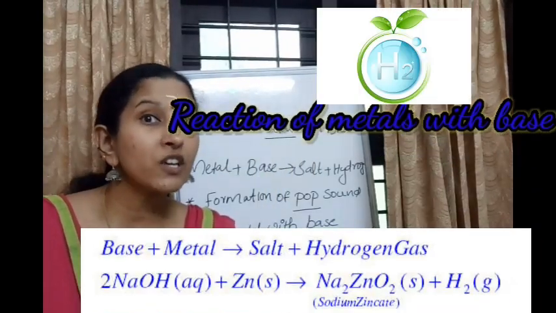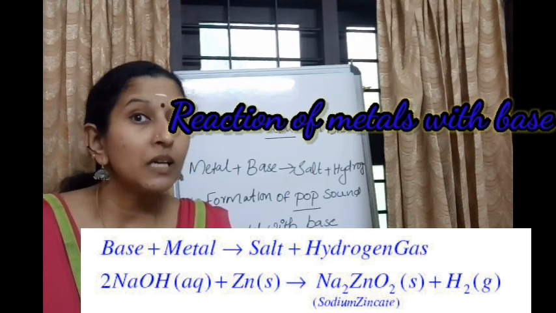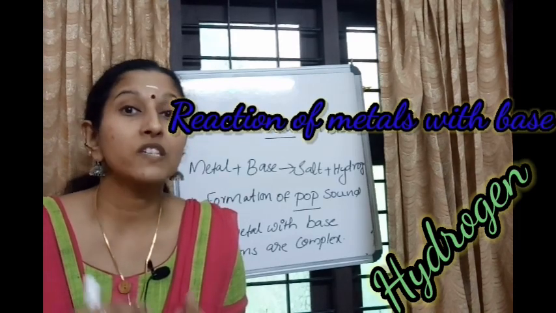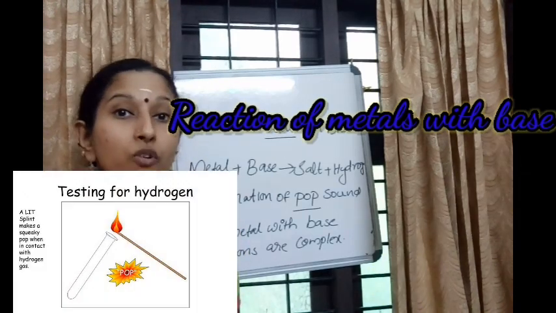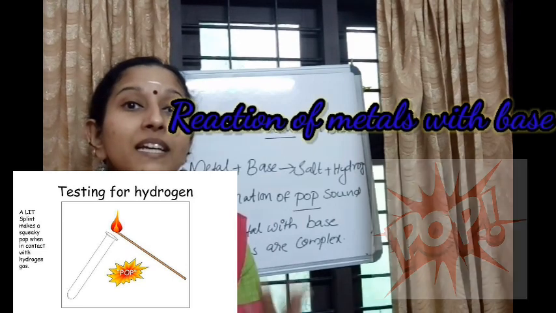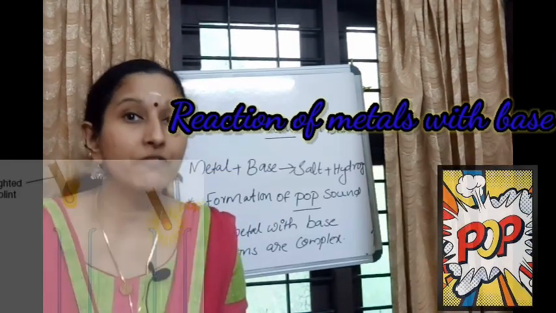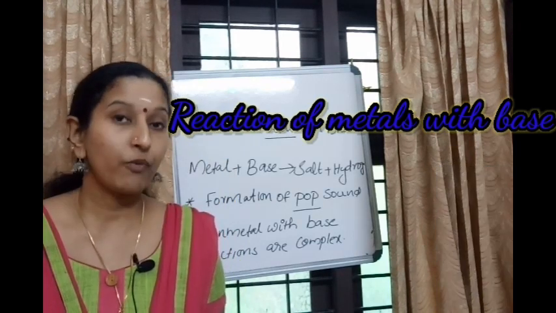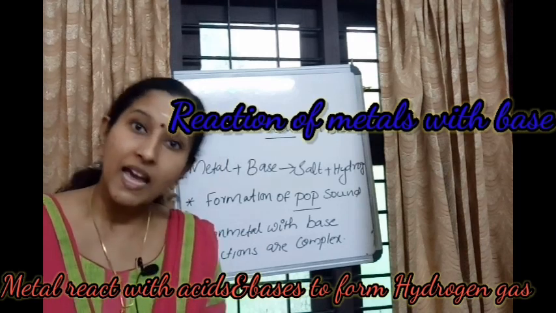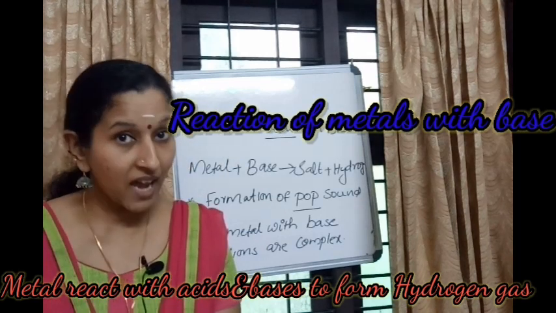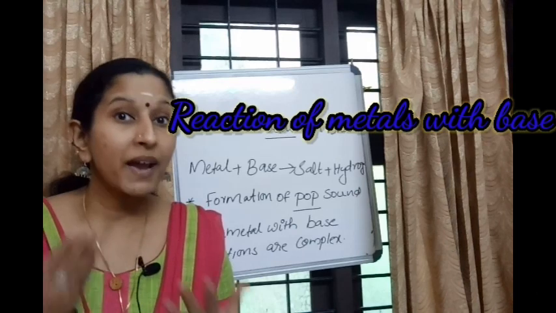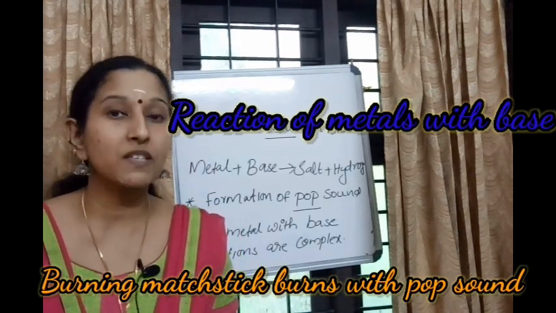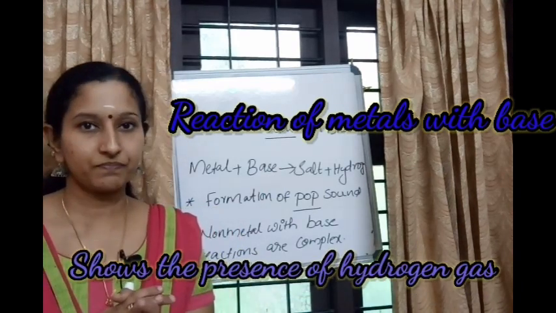Then how to test the presence of hydrogen gas? Show the burning matchstick near the mouth of the test tube containing hydrogen gas. If it burns with a pop sound, that indicates the presence of hydrogen gas. When a metal reacts with acids and bases, it forms hydrogen gas.